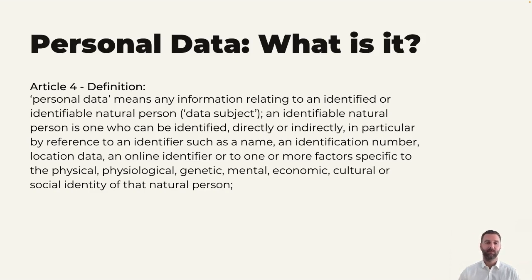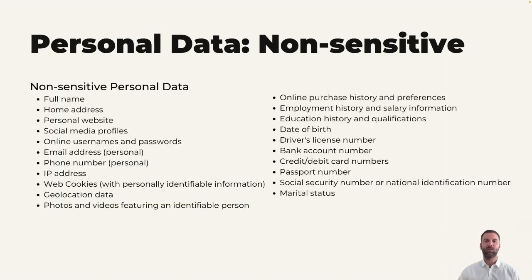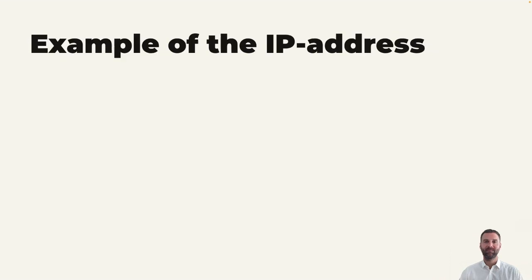So hopefully this should be clearer when we have a look at some examples of what personal data is. So notice that on the screen it says non-sensitive personal data. And this is in contrast to sensitive personal data, which we'll talk about in a minute. But non-sensitive personal data is basically just normal personal data, such as a full name, home address, email address, phone number. It could be your online usernames, it could be your passwords, and so on. Just like before, I suggest that you pause the video and have a brief look at these examples of what personal data could be.